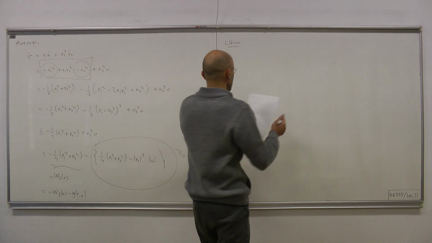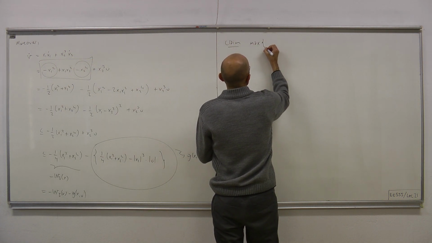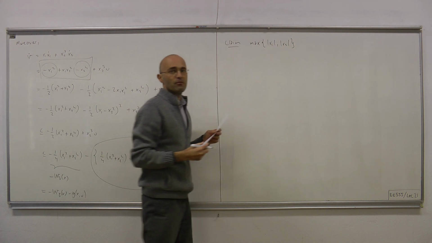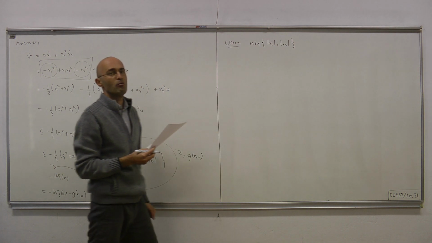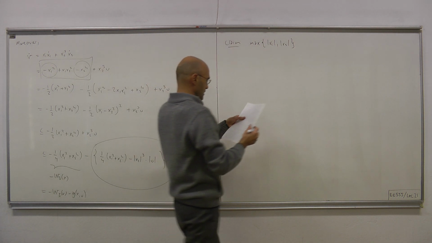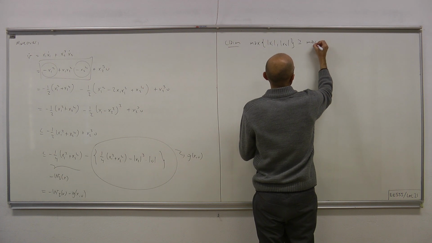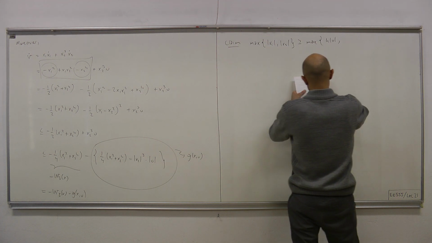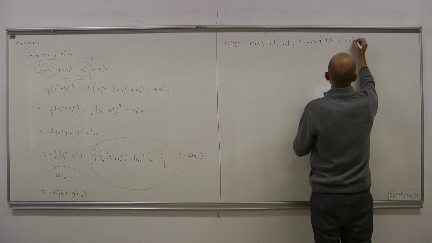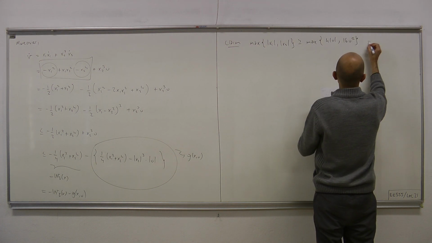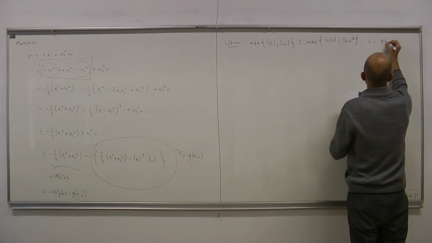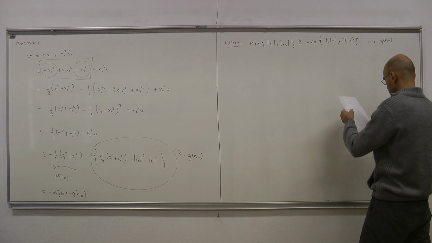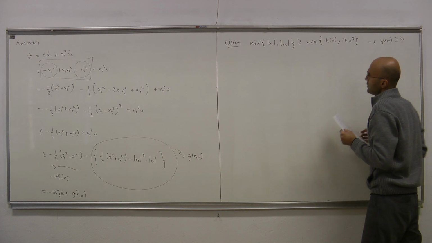And the claim is the following: max of x1 and x2, and note that this is no other than the infinity norm of the state x, if this is greater than or equal to max of 4u and 60u squared, then the term that we're denoting by g of x, u is positive.